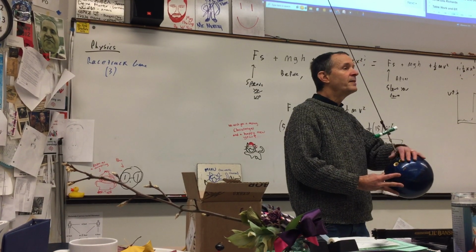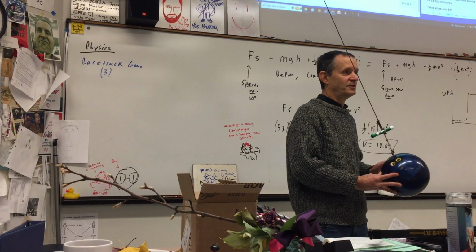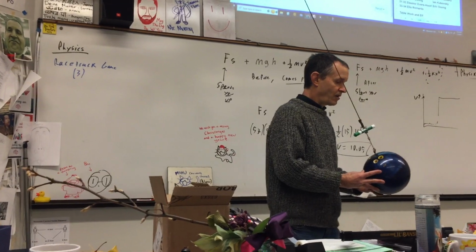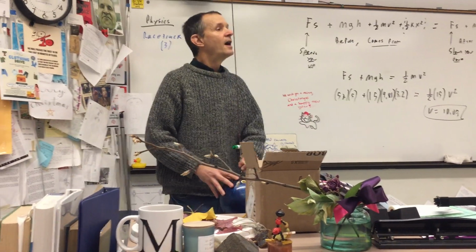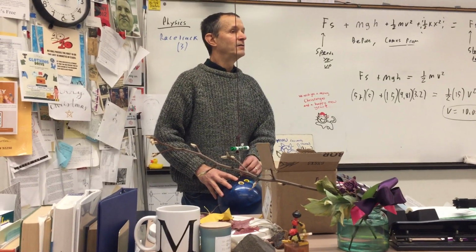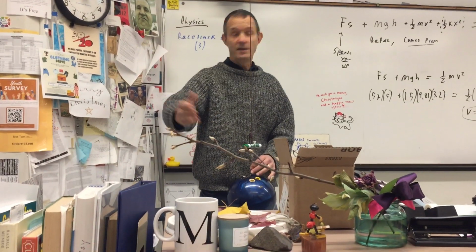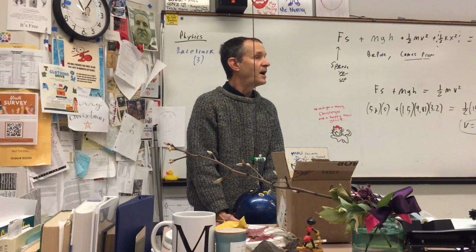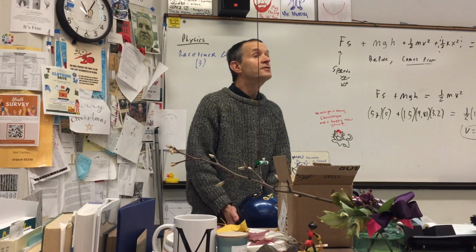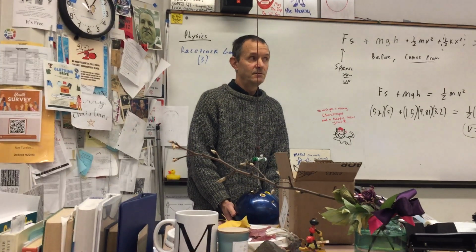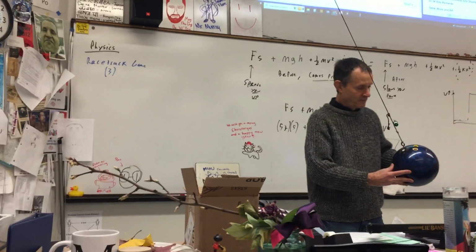Now, let's imagine this is 10 joules of potential energy. If I let it go, at the bottom, freeze frame, how many joules of kinetic does it have? 10 joules, because it had 10 joules of potential there. At the bottom, it has 0 potential energy, so it must have 10 joules of kinetic. All right, let's do it again.